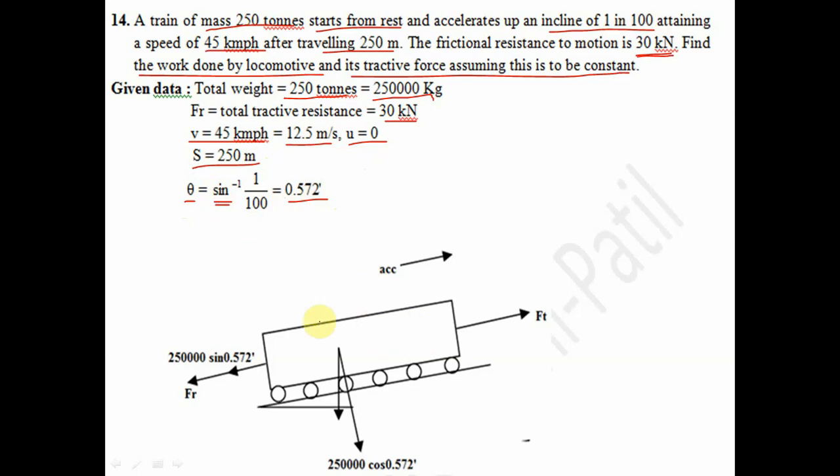Now if I draw the free body diagram, this is the train. This train accelerates up an incline of 1 in 100 slope, at this angle of 0.57 degree.